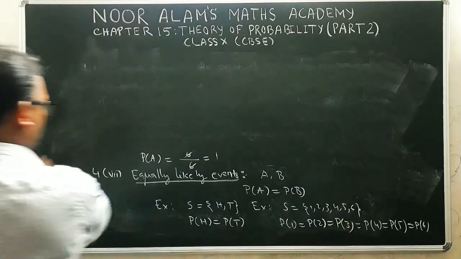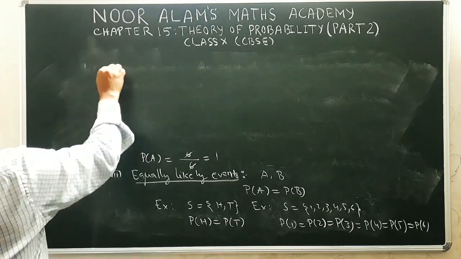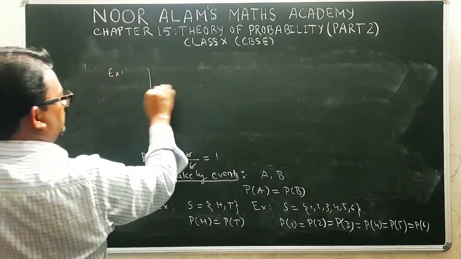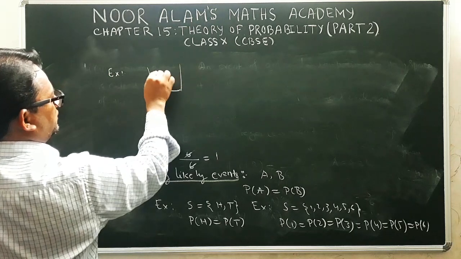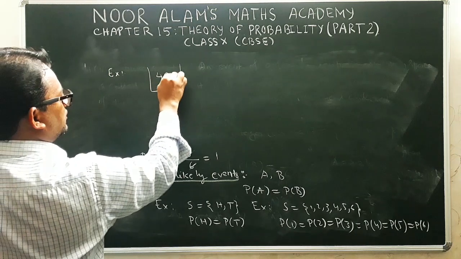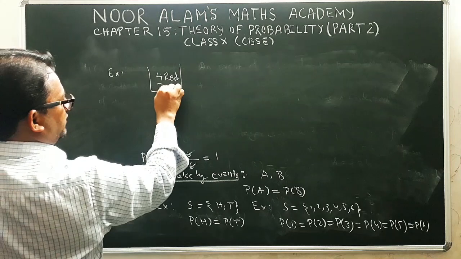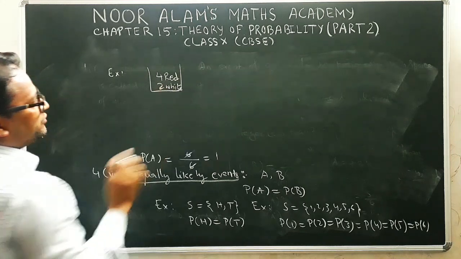Suppose we consider one example. Suppose there is a bag. In this bag there are 4 red balls and 2 white balls.